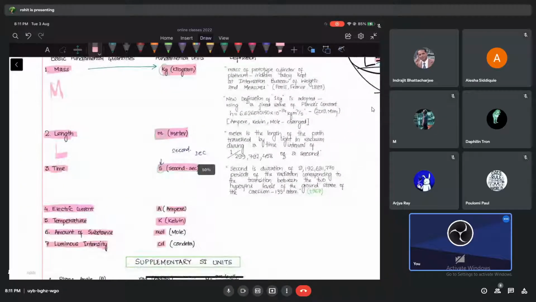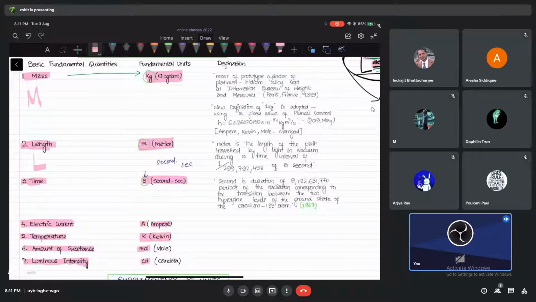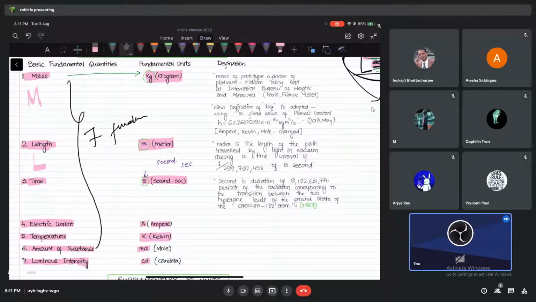Please understand, if I'm using the SI system, I am going to use these 7 fundamental quantities. That is quite good enough for us. We don't need any more quantities. So you can already see the advantage of the SI system is that we have everything covered. And these are the units we are always going to use. No other units are allowed.